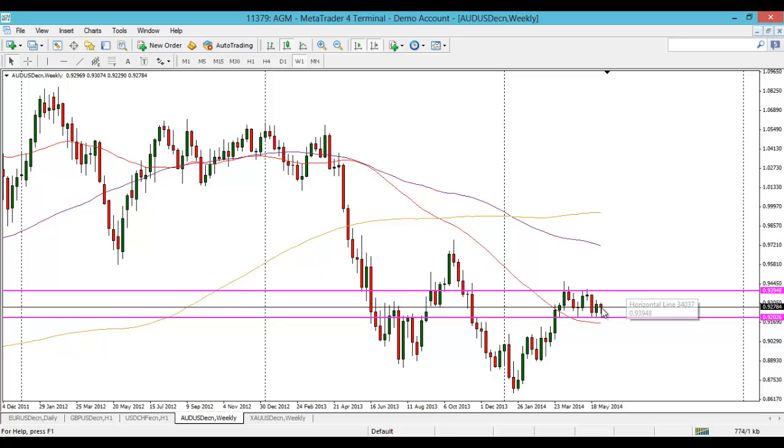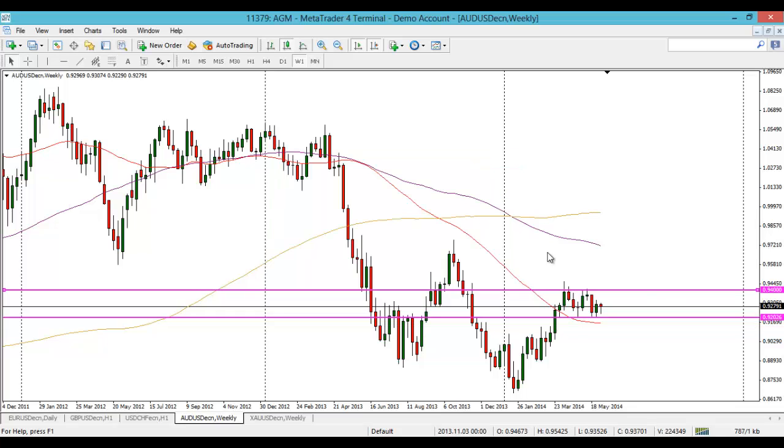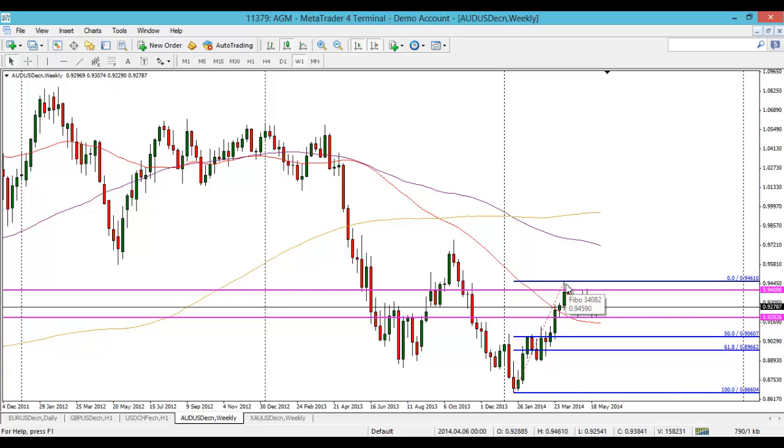So the odds, I'd say, for this week will be towards the upside. But of course, it can easily come up and test this 94 handle and then reverse back down. But I still say the odds are towards the upside here. If we do get a heavy retracement towards the downside this week, then that's still the fib to keep an eye out for in terms of this weekly chart. You can see we had previous resistance at this 50%, so that could act as new support.